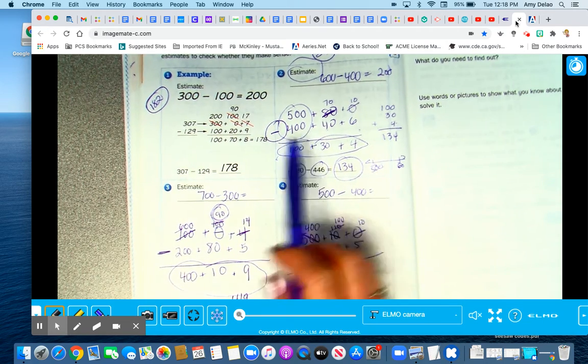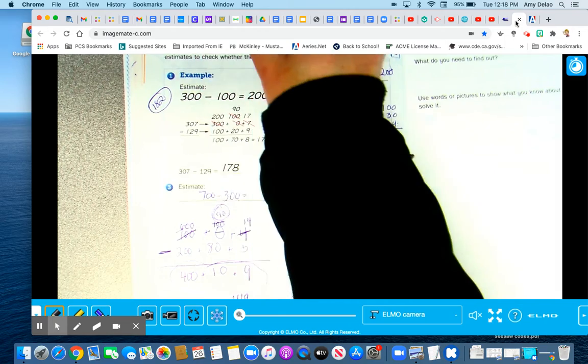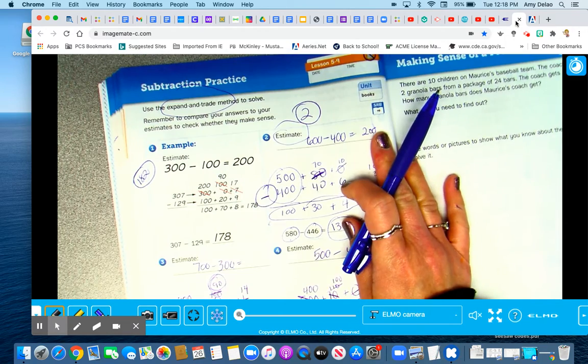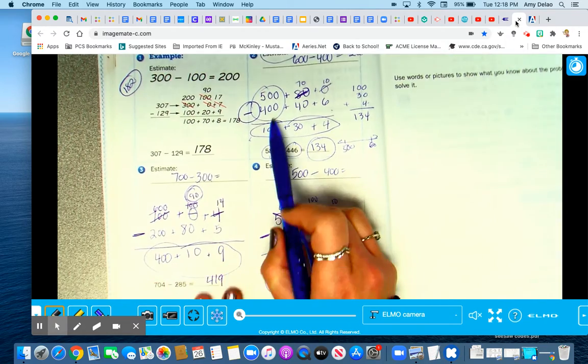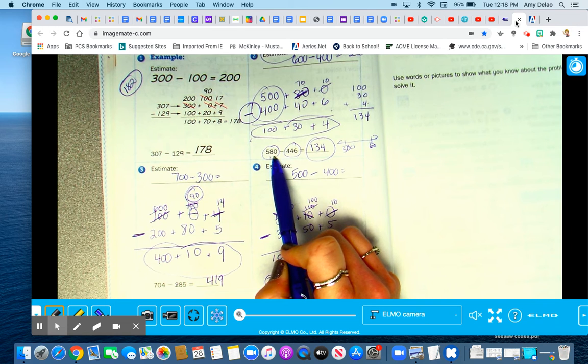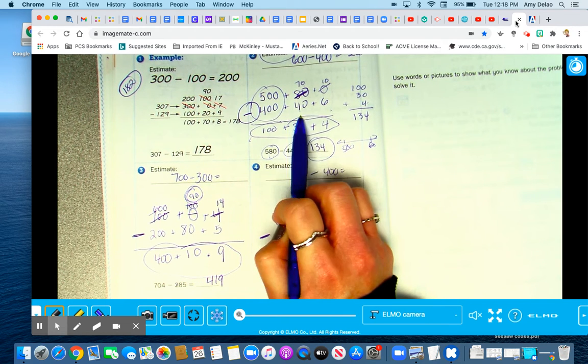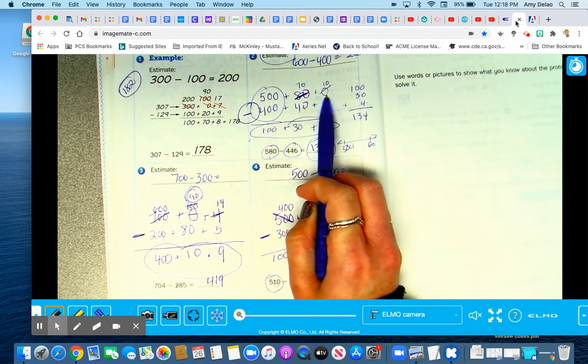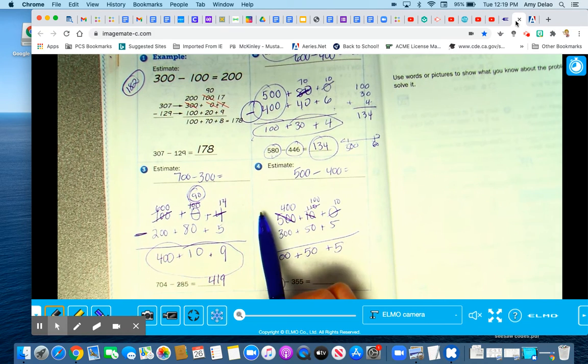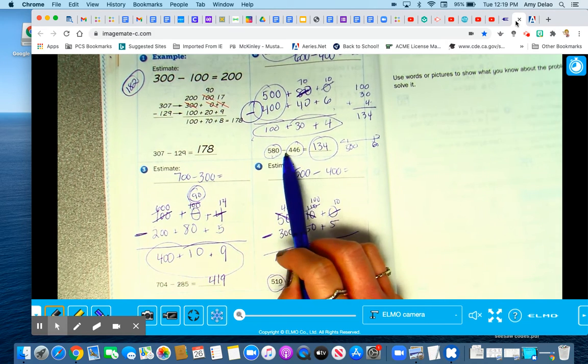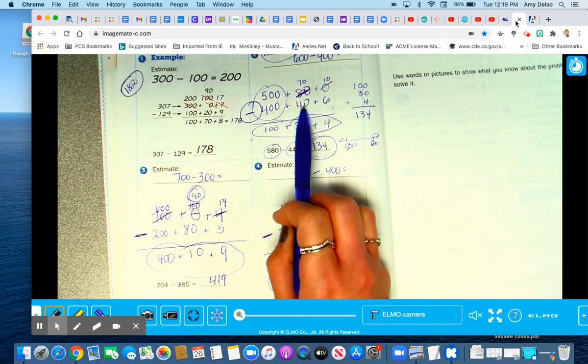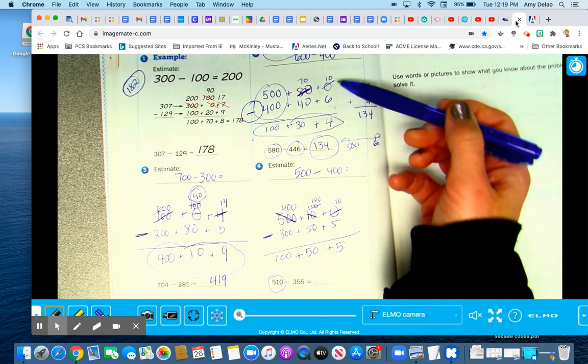Then you're doing expand and trade, the method up here. It says expand and trade, so that means you expand this number, and then you trade. So I have 500 plus 80 plus 0. It's very important that when you see a 0 in a problem, you put it, minus 446. Then you can trade.